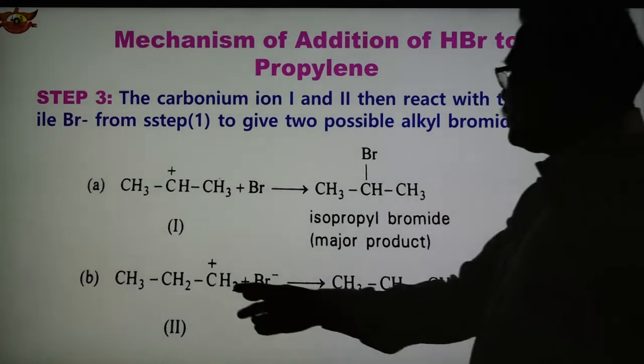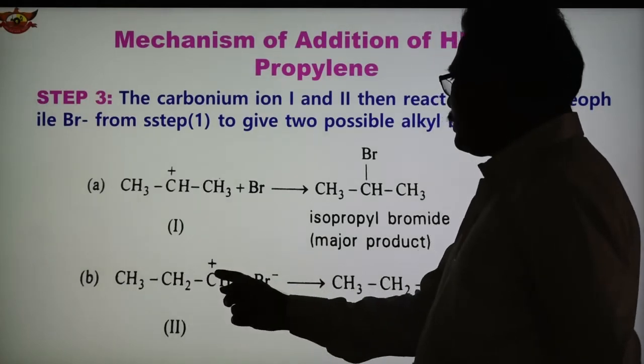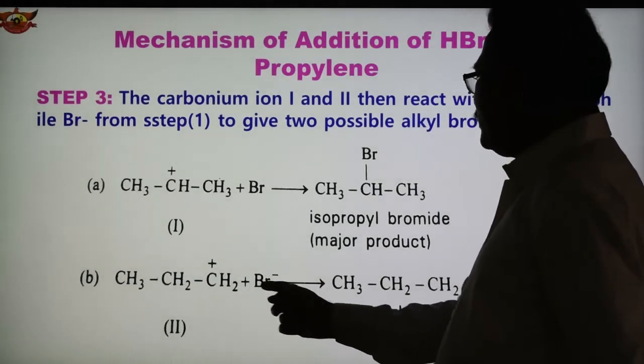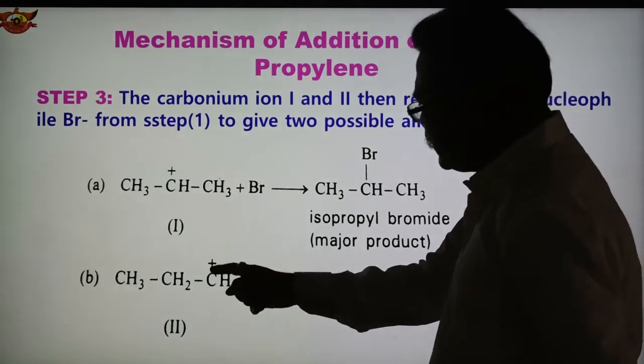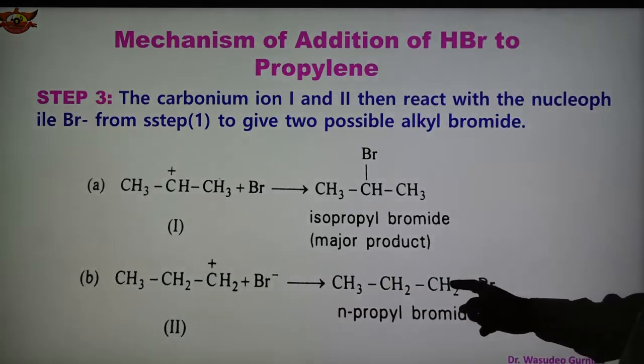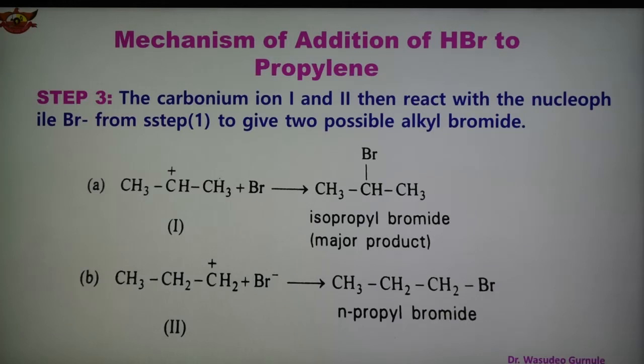And the second intermediate, the carbonium ion, which is primary, reacts with the bromide ion, and again the bromide attaches to the carbon having the positive charge. The name of this compound is N-propyl bromide. So we obtain two products in step 3. The secondary carbonium ion gives isopropyl bromide, the major product, and number 2 gives N-propyl bromide. So these are the three steps, simple reactions forming the product.